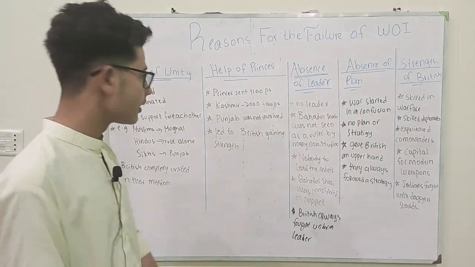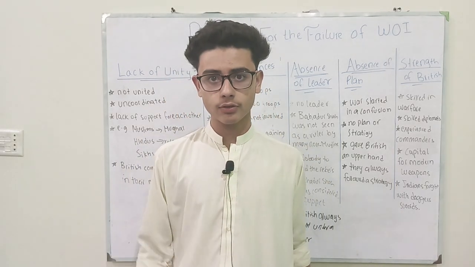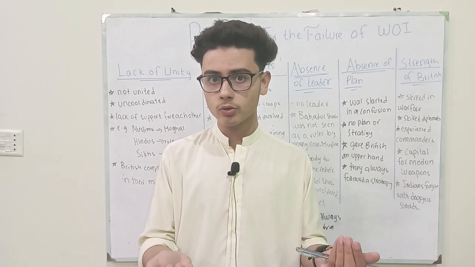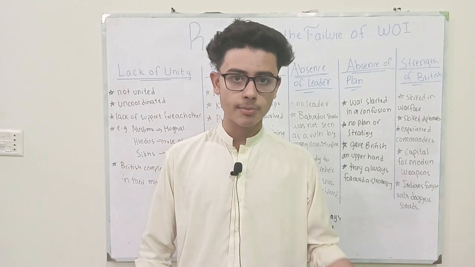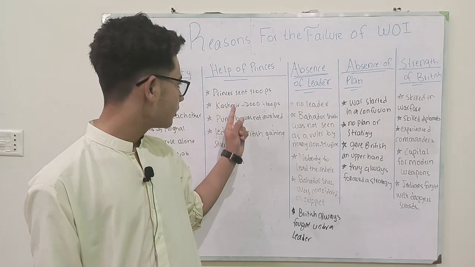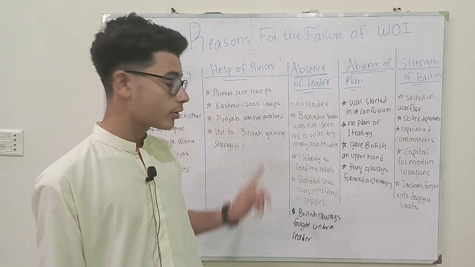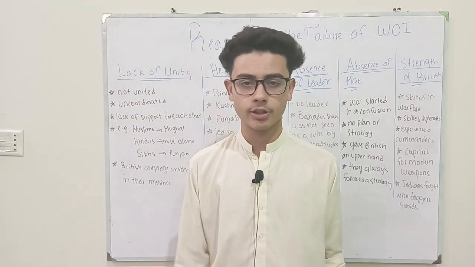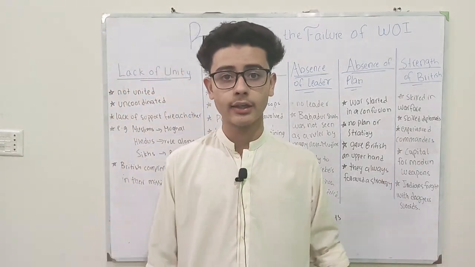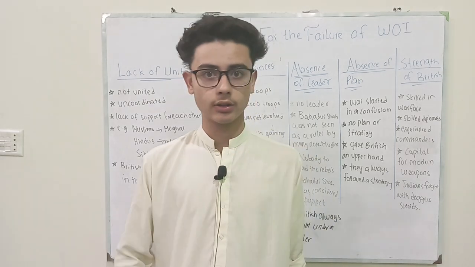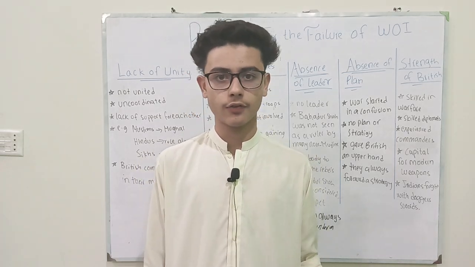Then is the help of the princes. The princes' position was strongly tied with the British. As the British rule continued, so did the rule of the princes. If the British went, the princes would be forced to step down from their position. So they sent 2,000 troops were sent by the Kashmir ruler, and the Punjab was not involved in supporting the Indians against the British. So this gave the British strength, and eventually they defeated the Indians. So the support of the princes to the British was also one of the reasons why Indians suffered defeat.